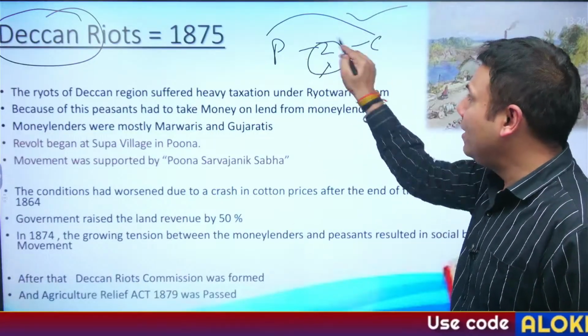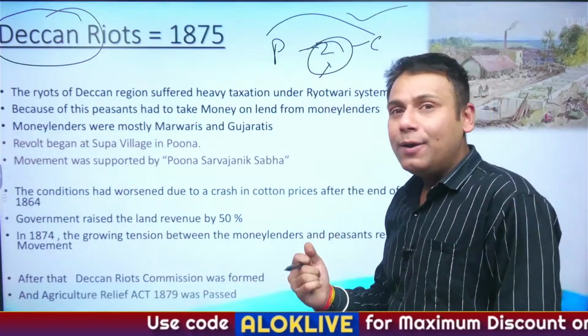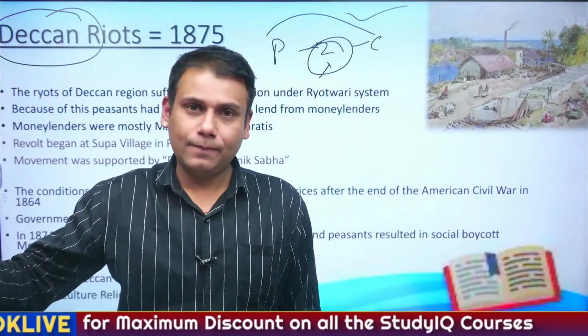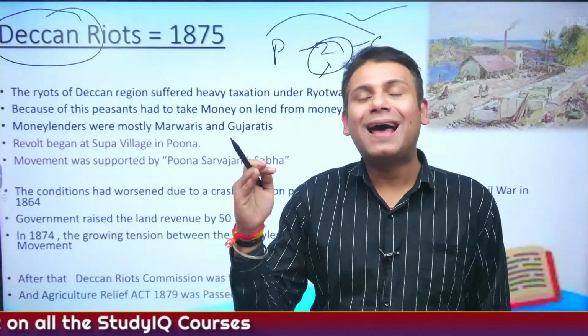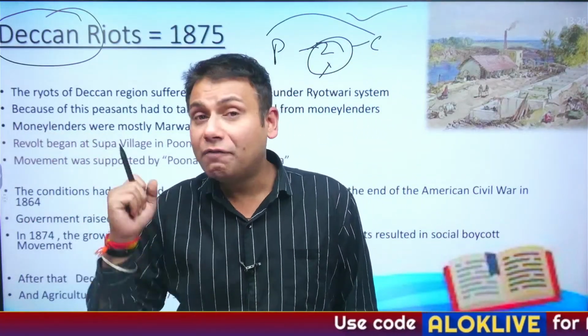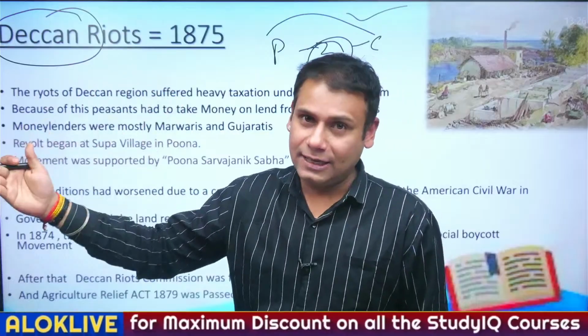There was no intermediary called Zamindar. And the land was categorized into three major categories. The barren land, which had 40 to 45% as a tax. Average land, which has 50 to 55% as a tax. The fertile or productive land, which had 60 to 66% as a tax.